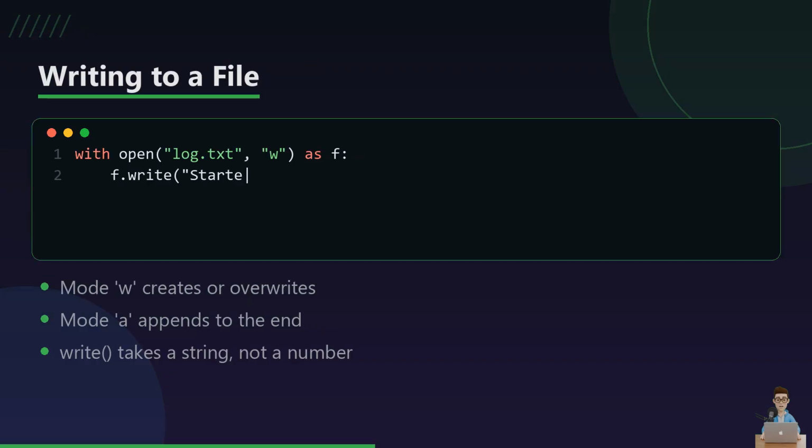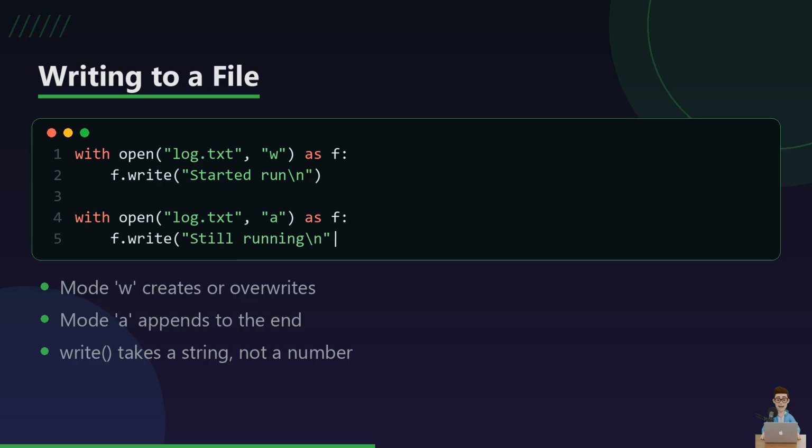Writing works the same way, just a different mode letter. W means start fresh, wiping out whatever was there before, while A means add to the end without touching the old content. In short, W overwrites, A appends, and mixing those two up is a classic mistake.